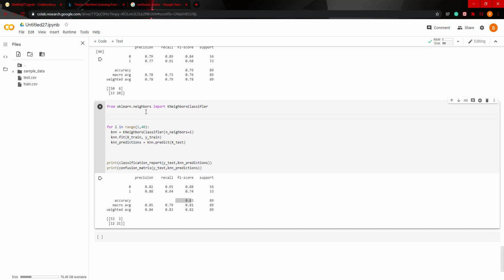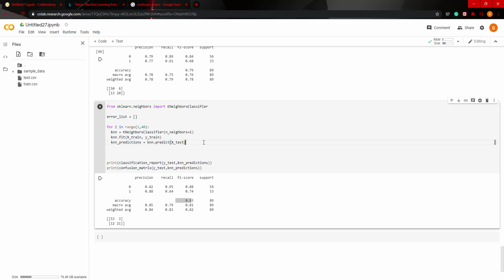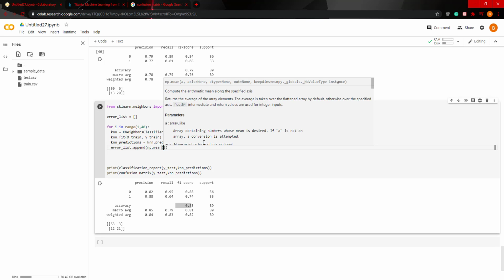And we're going to create a list here. So error list. And we want to find the lowest mean absolute error in this model. So what we could do is error list dot append. And then remember we imported numpy, so np.mean.